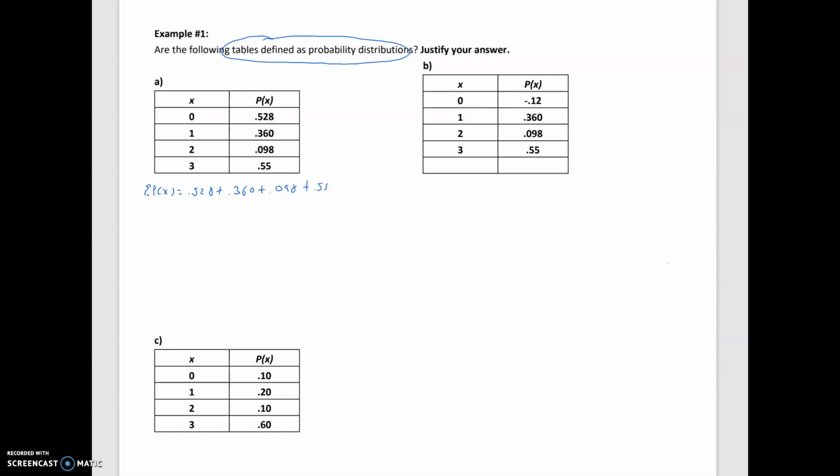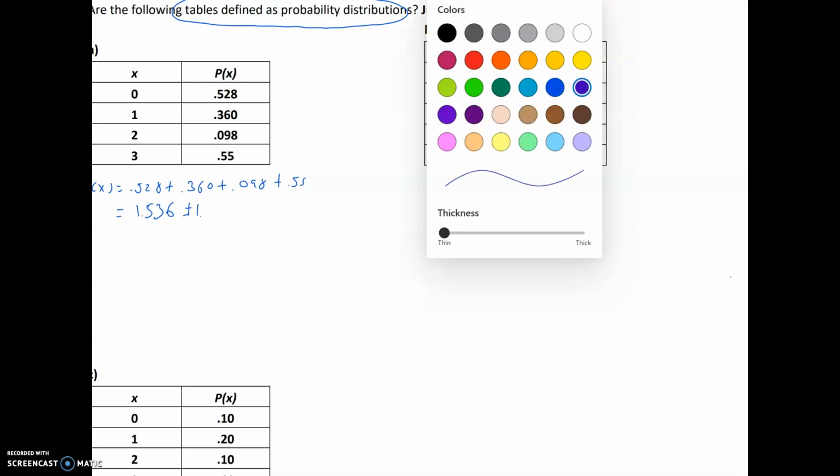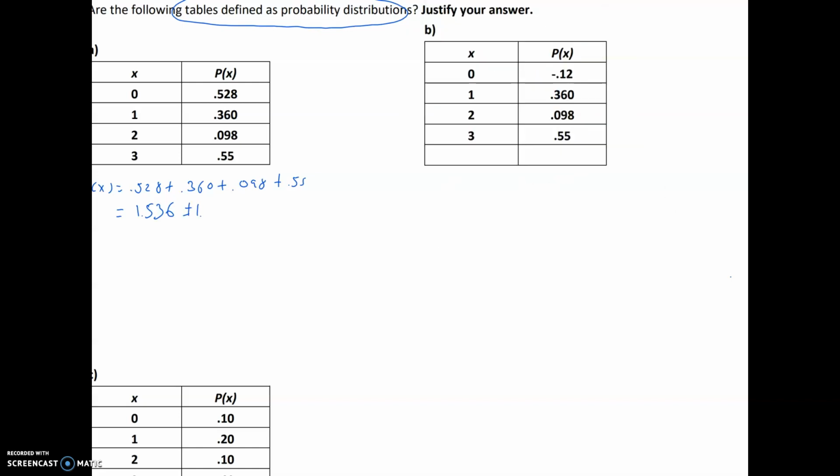And let me add it. Okay, in this case, this is equal to 1.536, and this is not equal to 1. So we would just say that no, the table is not a probability distribution.